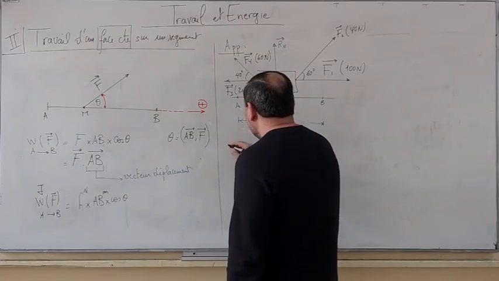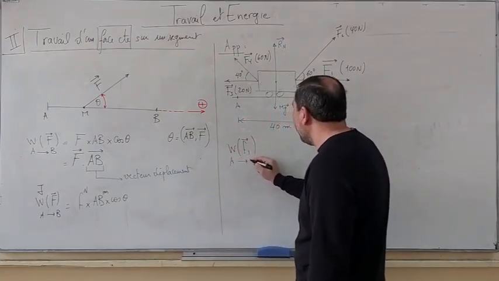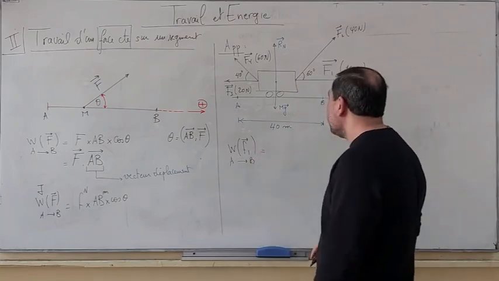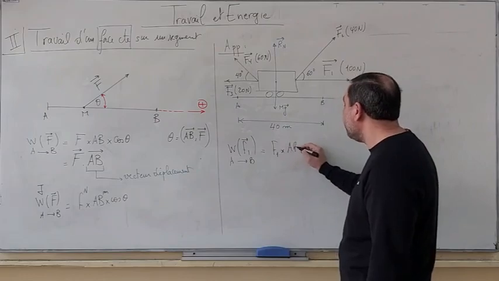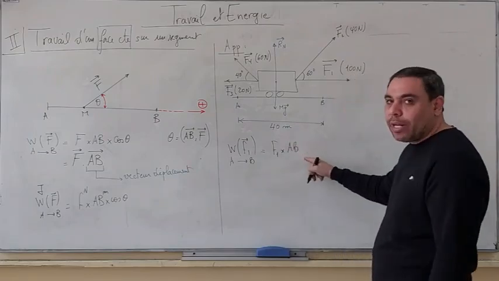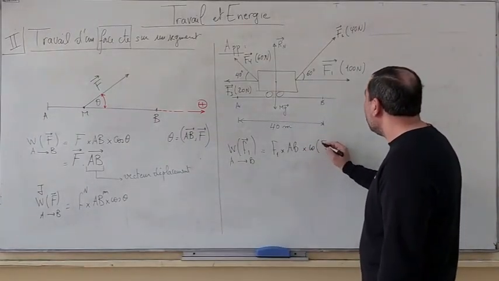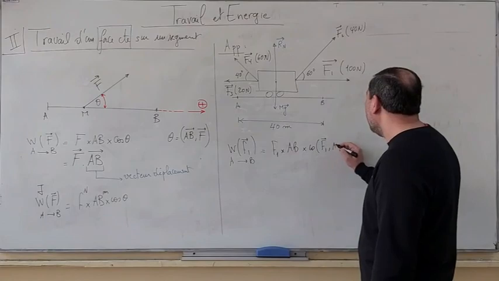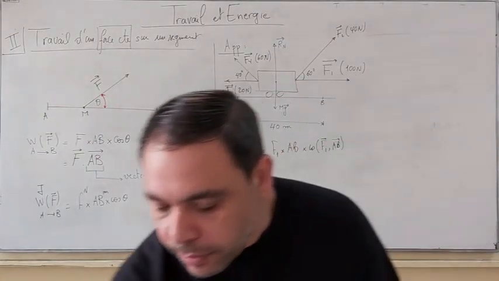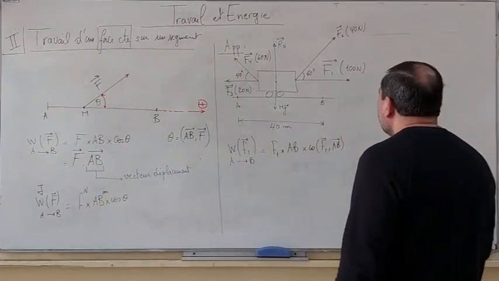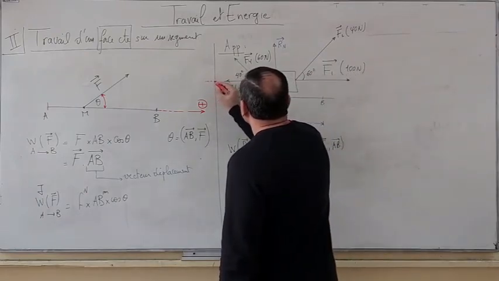What is the work of F1 when its point of application moves from A to B? It is F1 multiplied by the displacement, that is AB, which is the covered distance in this case, times cosine of the angle between F1 and AB. Now pay attention here. This is F1, and this is the displacement.